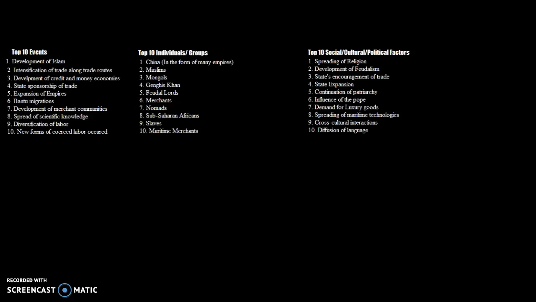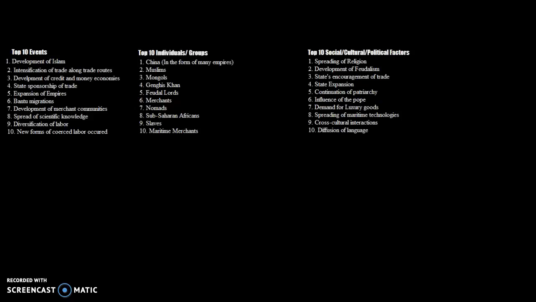Number 7 would be the demand for luxury goods. So as the Silk Road and Indian Ocean Trade Network only intensified, the demand for luxury goods increased, especially in China and in India, and eventually this demand would increase in Europe as well throughout the High Middle Ages and going into period 4.